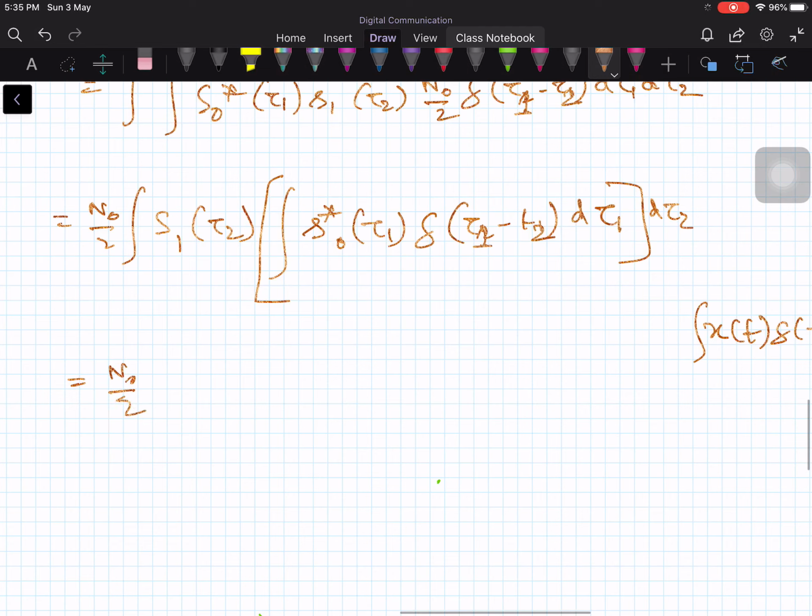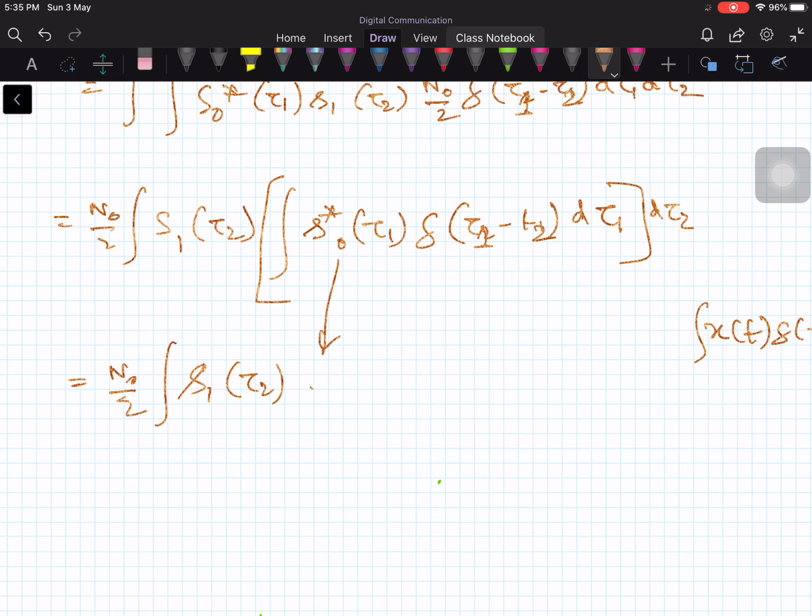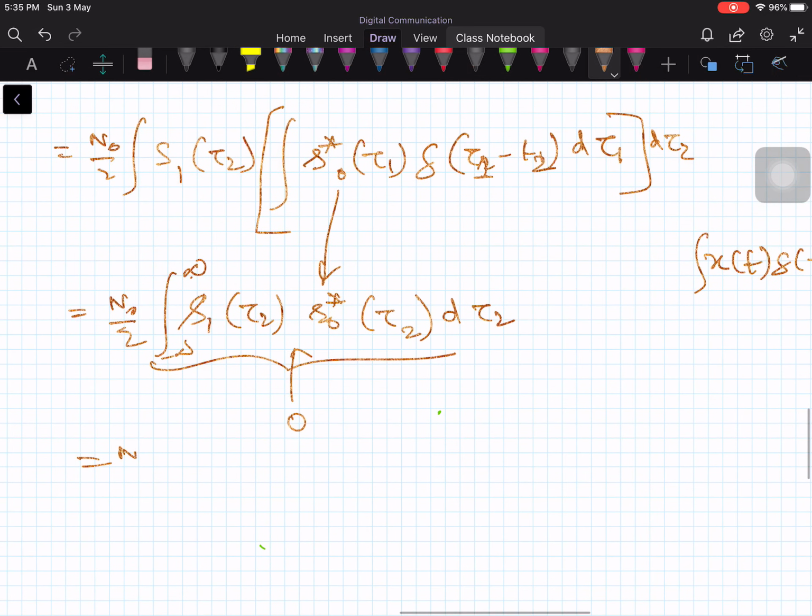Therefore this is n naught by 2 integral of s1 of tau 2, and this is going to be s naught, the conjugate still exists, s naught of tau 2 d tau 2. Now what is this? You are taking the two orthogonal functions s naught of t and s1 of t, taking the inner product and integrating, of course, from minus infinity to plus infinity. Therefore this is going to be 0. So n naught by 2 times 0 is going to be 0.